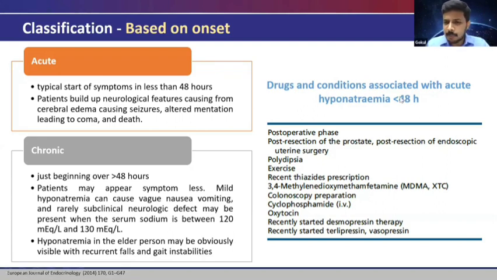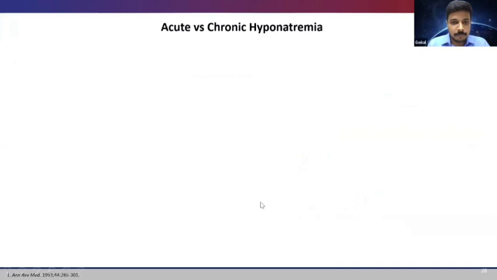And these are some of the commonest conditions which are associated with acute hyponatremia. As in case of the post-operative phase, where stress stimulates the release of AVP, as well as we give a lot of hypotonic fluids. Post resection of prostate, post resection of endoscopic surgery, polydipsia, exercise. As in case of these long distance marathon runners, they will be under stress. There will be non-osmotic release of AVP. Along with that, if the marathon runner takes in a lot of hypotonic fluid, it will result in sudden brain swelling, acute hyponatremia, and sudden death. So these are some of the causes of acute hyponatremia.